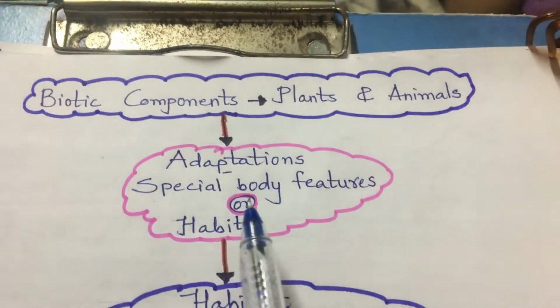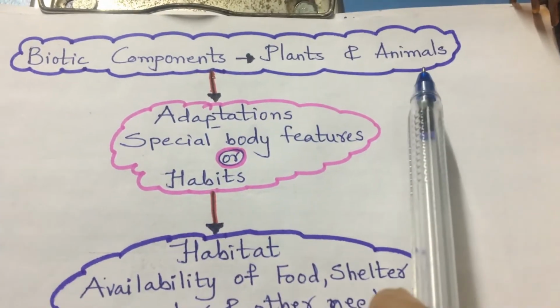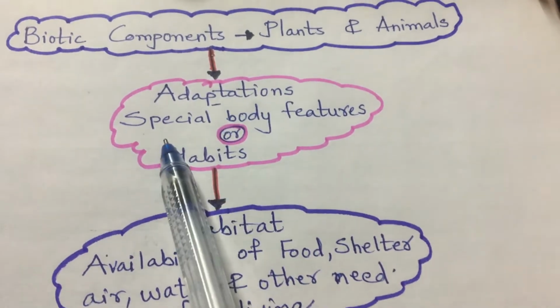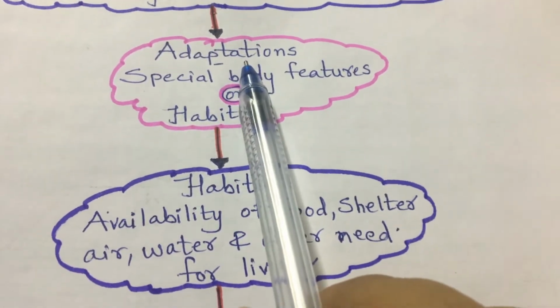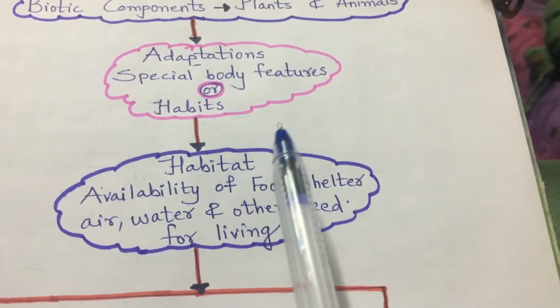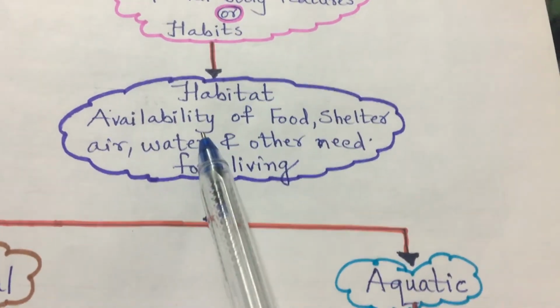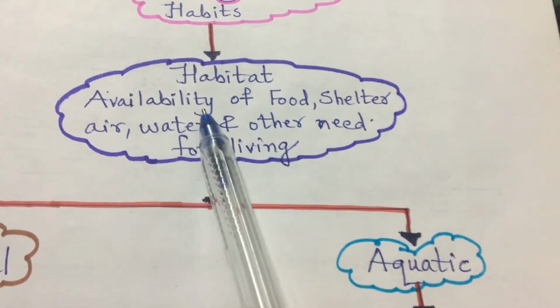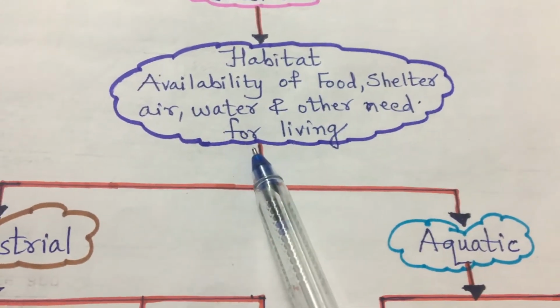So let us see a flowchart here. Biotic components: plants and animals. They have special body features and habits which are termed adaptations, right? And according to those special body features and habits, they are able to live in their habitat where the availability of food, shelter, air, water and other needs is possible.